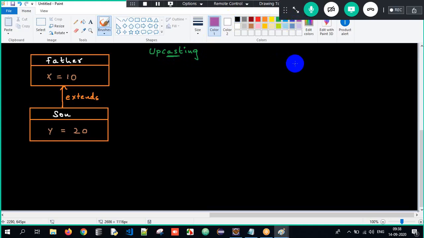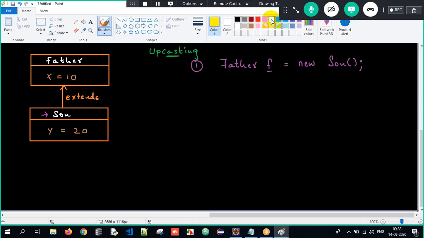Upcasting means we are creating an object of the subclass and storing its address into a reference which is of type superclass. So this is nothing but upcasting.